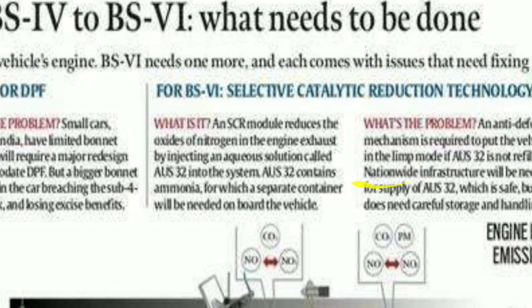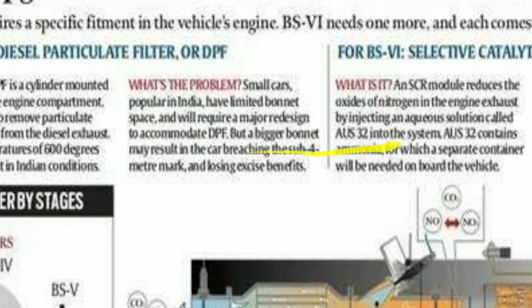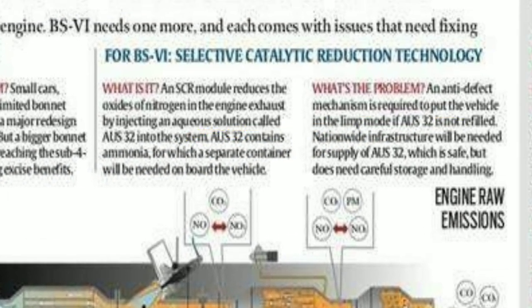So what is BS6? BS5 followed the DPF, that is diesel particulate matter filter, which had to be implemented. Selective catalytic reduction technology they have developed in Bharat stage 6. So what is selective catalytic reduction? The SCR model reduces the oxides of nitrogen in the engine exhaust by injecting an aqueous solution called AUS 32 into the system.